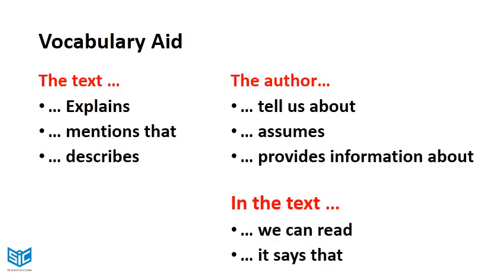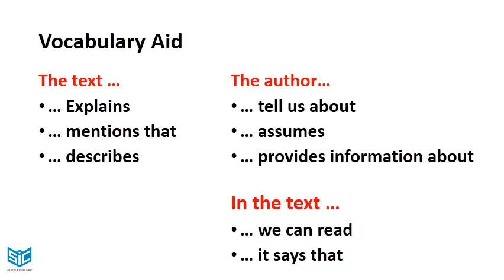We have some vocabulary aids while writing the summary. Usually when we are writing a summary, we have to go through the text, the author or in the text. At that time, how to use these aids? The text explains, the text mentions, the text describes.